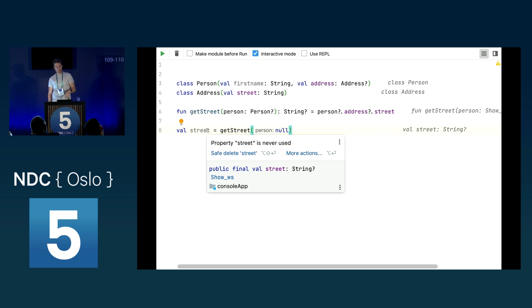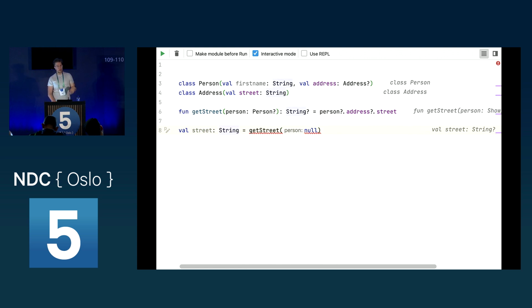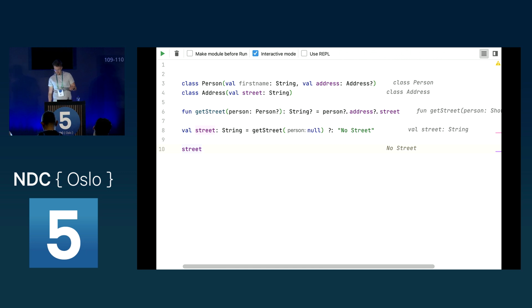So this string here is implicitly nullable. So let's say we want something else. We want this string. We really want a string. Then, as you can see, we get an error because you can't assign a possible nullable value to a not nullable string. So to fix this, we can use the elvis operator and say, well, if this getStreet is null on the left side, we use the right side of this check and can say, for example, no street. And the street here, as you can see now, contains no street.